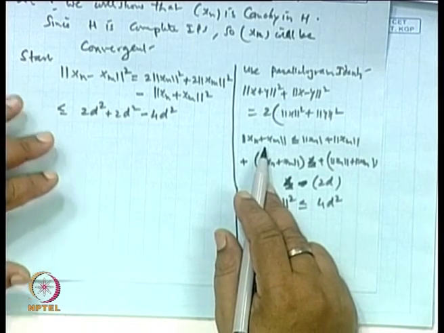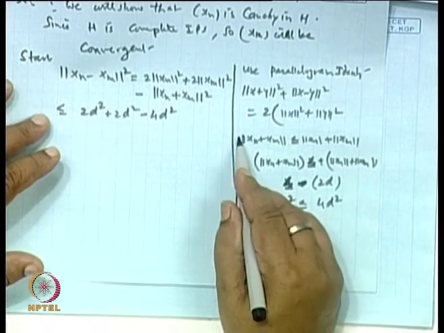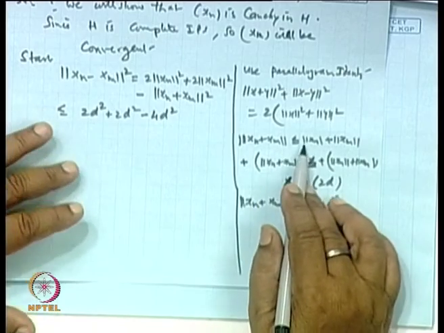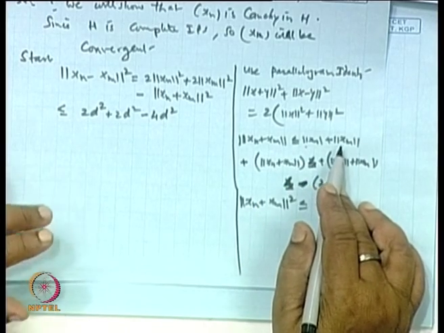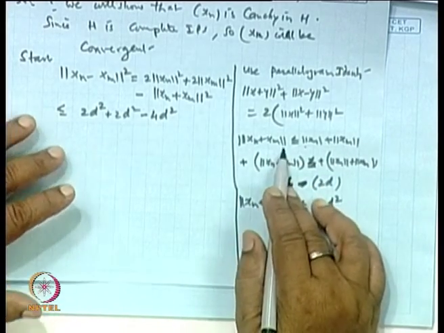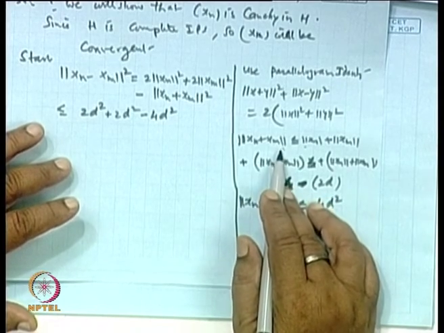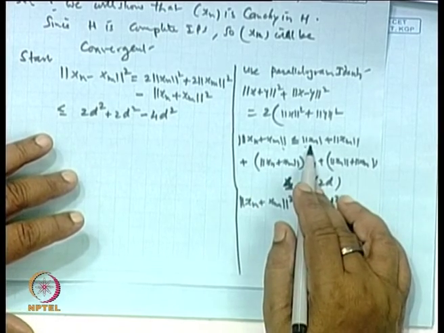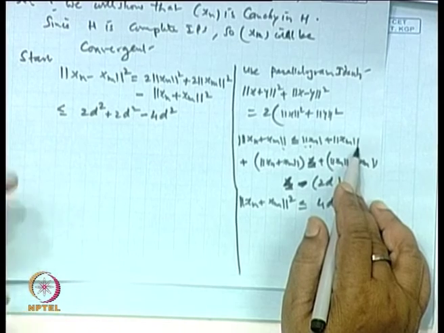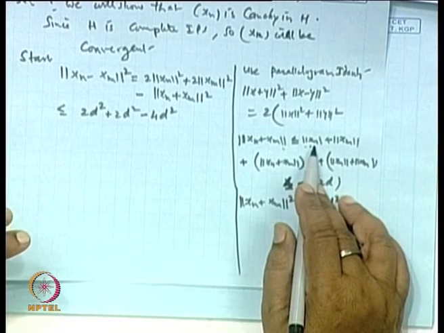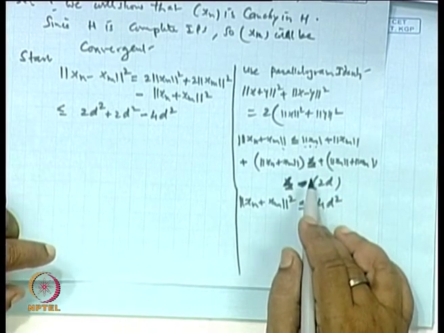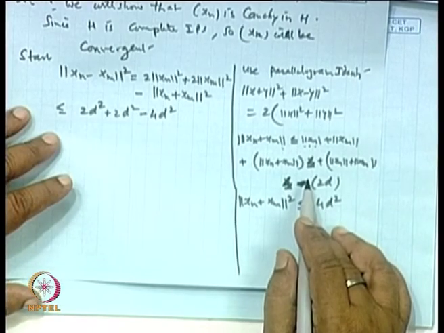And then I used again the norm of this squared, because this goes to d, this goes to d, and this converges to 4d square.